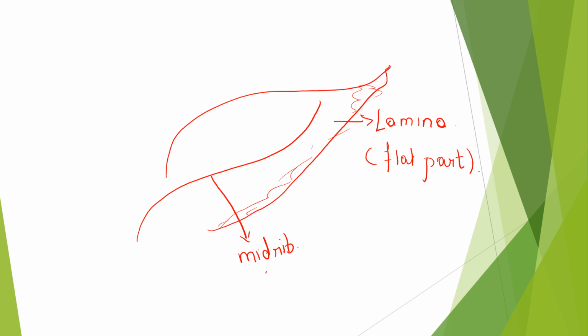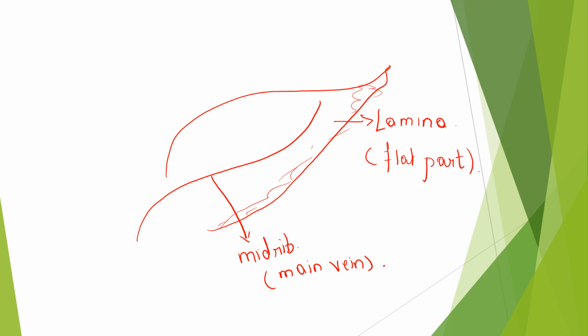What is it? Lamina. It's called the flat part of the leaf. What is it? Flat part of the leaf. Okay, and this one is called the midrib. What is it? Midrib. It is also called the main vein.